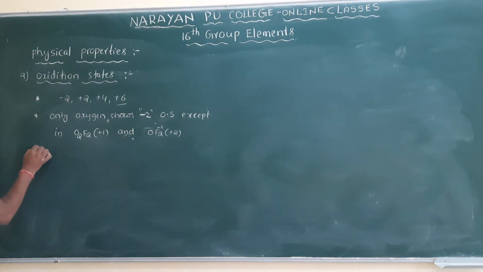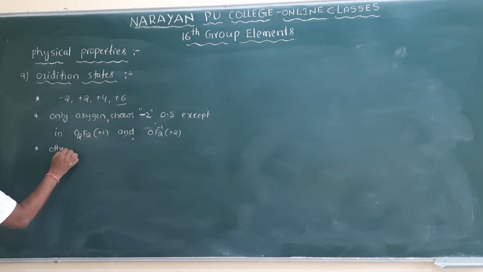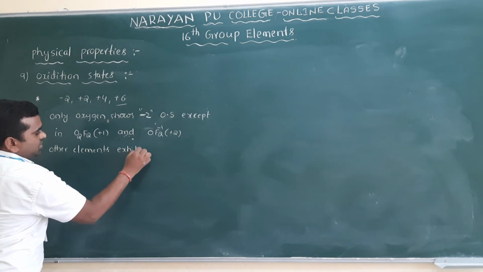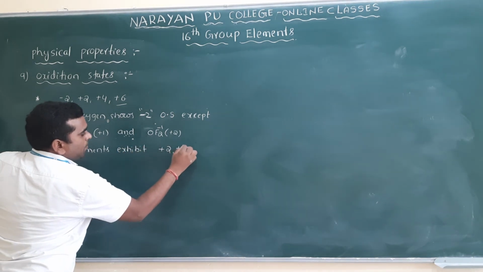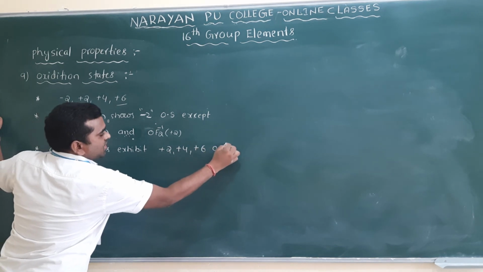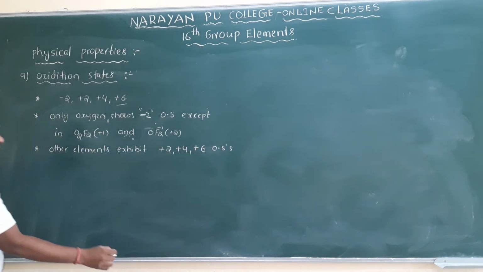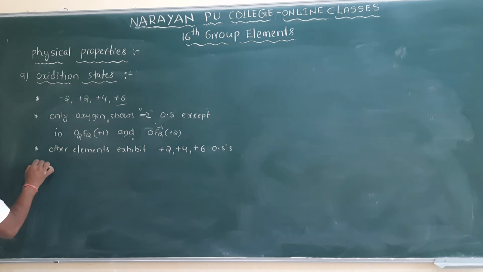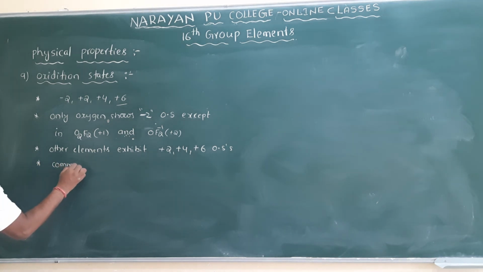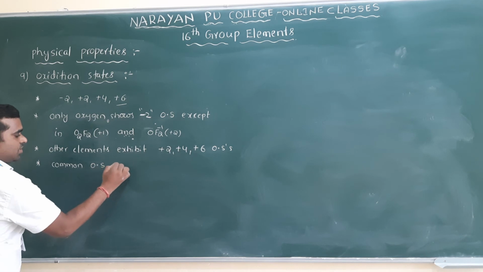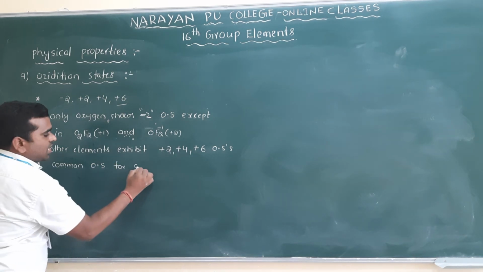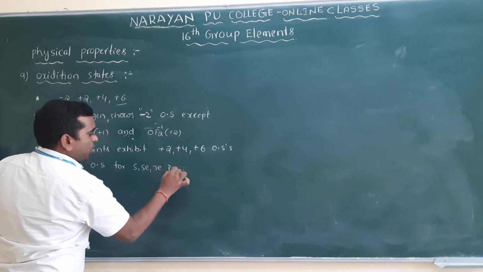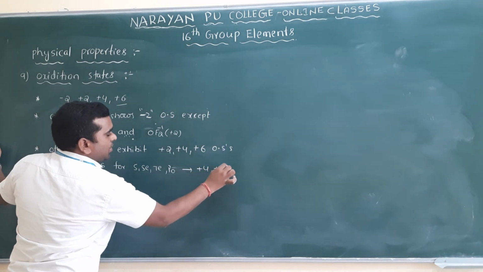So other elements exhibit +2, +4 and +6 oxidation states. But the main common oxidation states are +4 and +6. So the common oxidation states for sulfur, selenium, tellurium and polonium are +4 and +6.